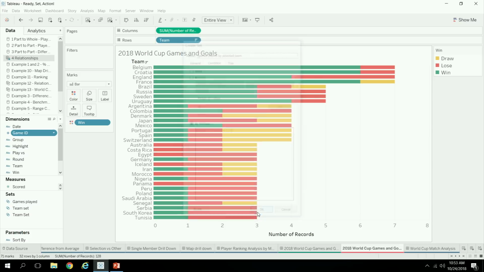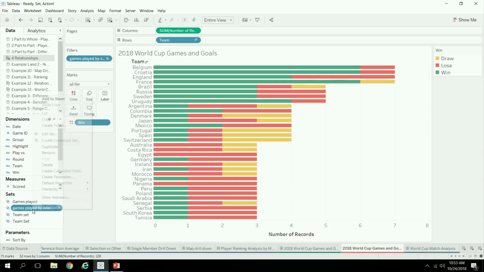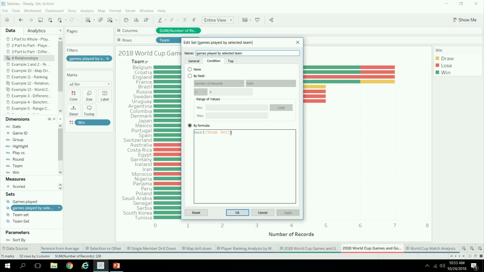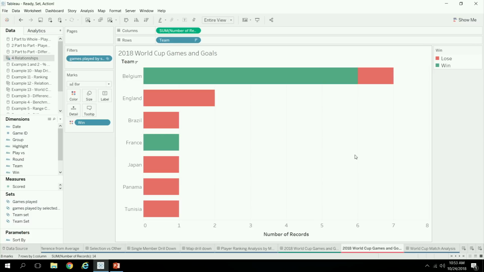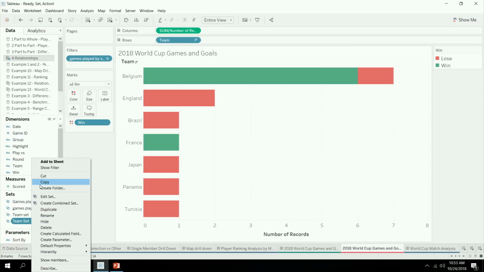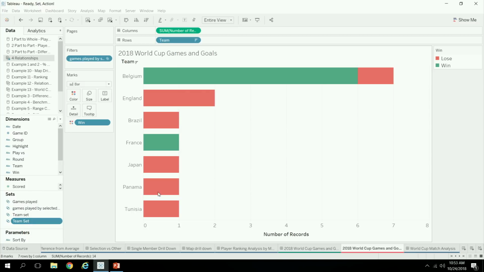Then if I drag this to filters, hold on, I had two team sets, and I think I referenced the wrong one. Let me do the one with the lowercase. OK, so this is now giving us the games that Belgium played. Let me delete this so as to not get confused.